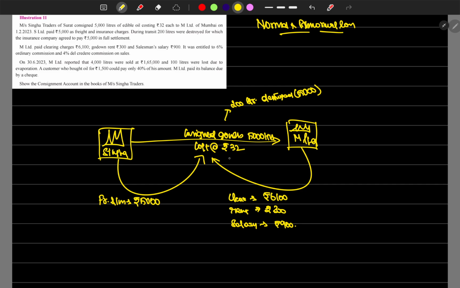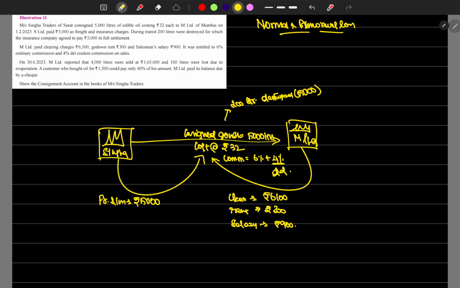And commission is 6% plus 4%. The 4% is del credere, so whatever bad debts are incurred in the consignment have to be borne by M Limited itself. That's why Singa is providing the 4% extra commission to M Limited. So 4% del credere.